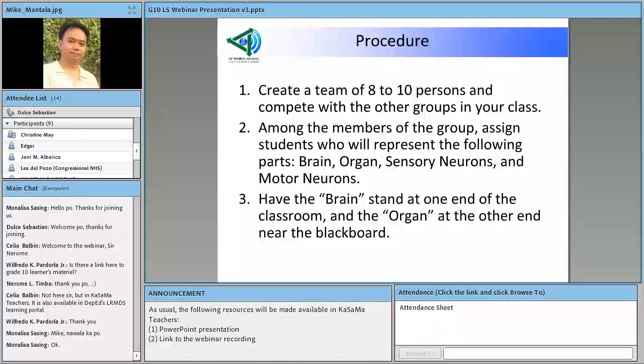Mabilis lang, dapat banggitin natin din sa kanila na yung brain ay organ din, para hindi tayo mag-invite ng misconception. We have to clarify with our students that the brain is also an organ, and what we're referring to here as organ are the muscles, those that affect or those that provide movement, that would correspond to signals received by the brain. And then have the brain stand at one end of the classroom and the organ at the other end near the blackboard.